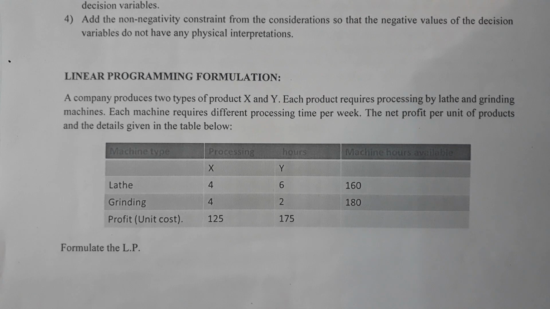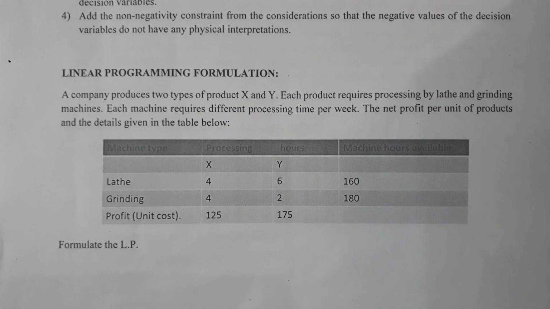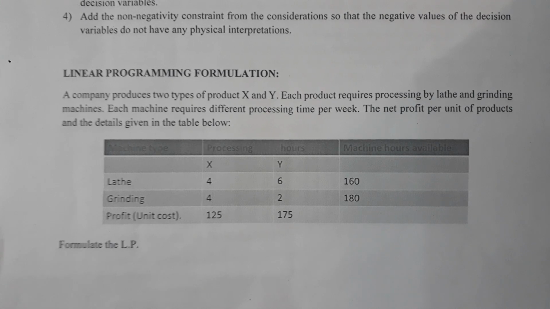Another product to be manufactured by grinding: with the given time you can produce 4 products of X and 2 products of Y, and the maximum you can produce is only 180 numbers. So whatever is given, 4X and 4Y, 6Y of lathe is the time available for the machines. In the same way for grinding, 4 and 2 is the time available for the given period of time.